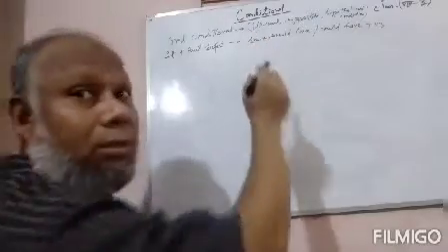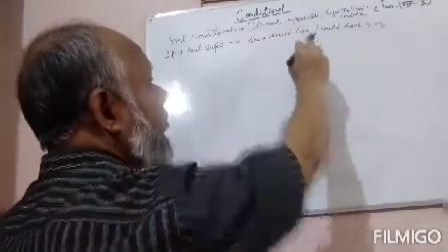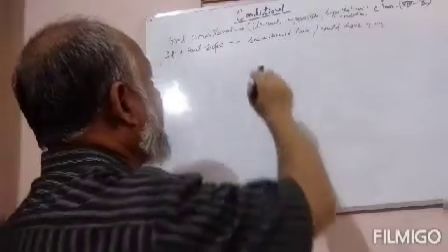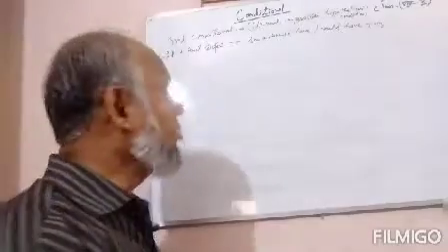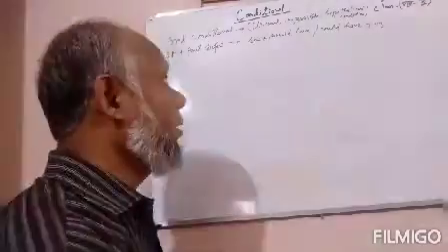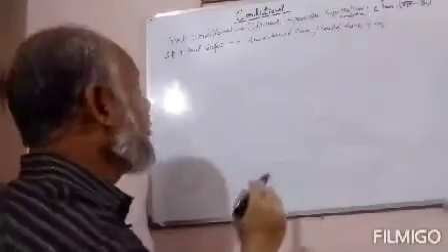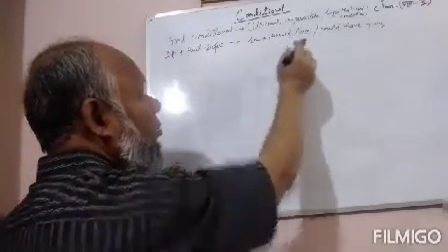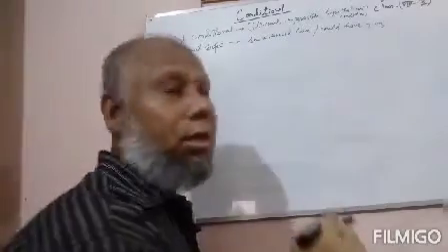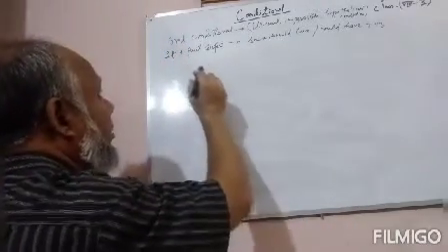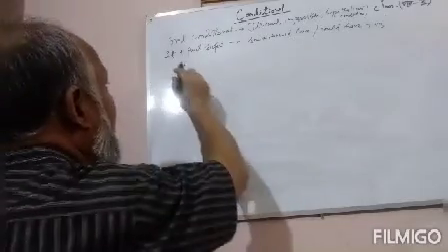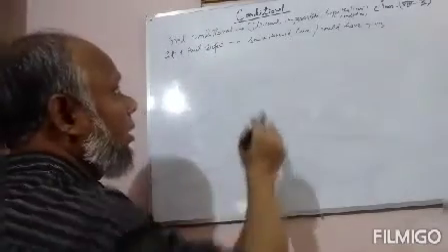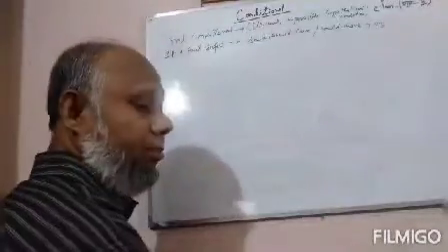Have a look. Third conditional is unreal, impossible, hypothetical condition. That is, which is not possible at all, which is totally unreal and hypothetical. It is called third conditional, and it will start with if plus past perfect and then subject plus would have or could have plus verb 3. That is, third conditional always starts with the if clause and past perfect tense, and the last clause is subject would have or could have verb 3.